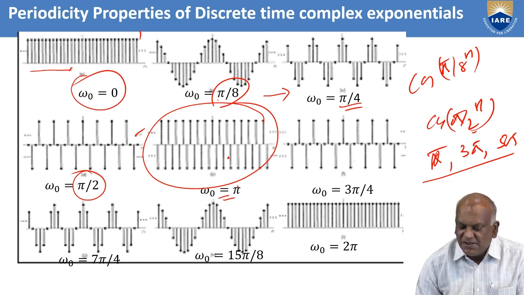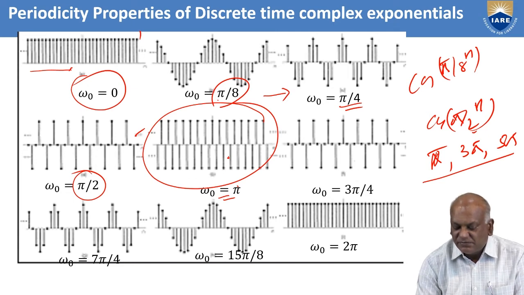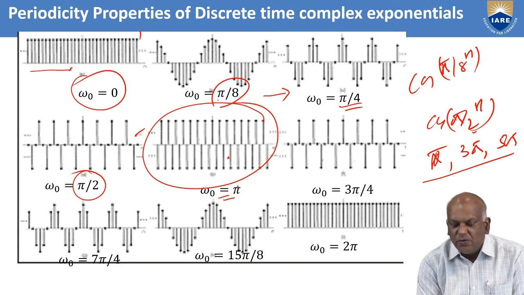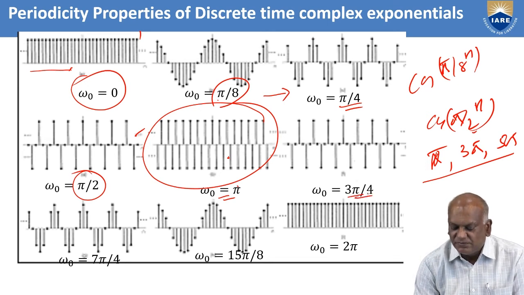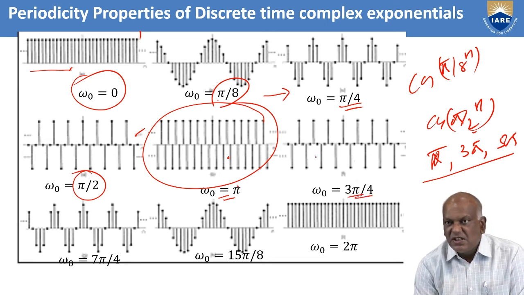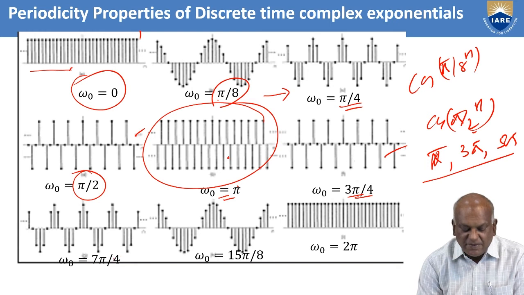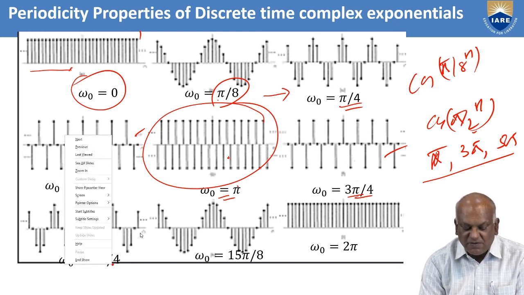Similarly, as we continuously increase the omega naught value from pi onwards, at 3 pi by 4, the rate of oscillations again starts decreasing. Similarly, from 3 pi by 4 to 7 pi by 4, and at 15 pi by 4, it is also decreasing.